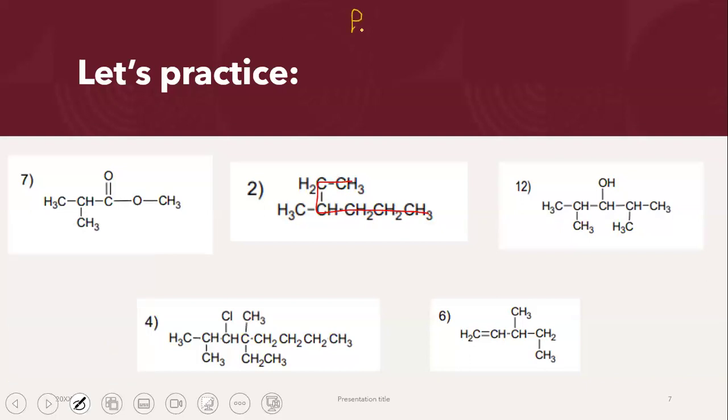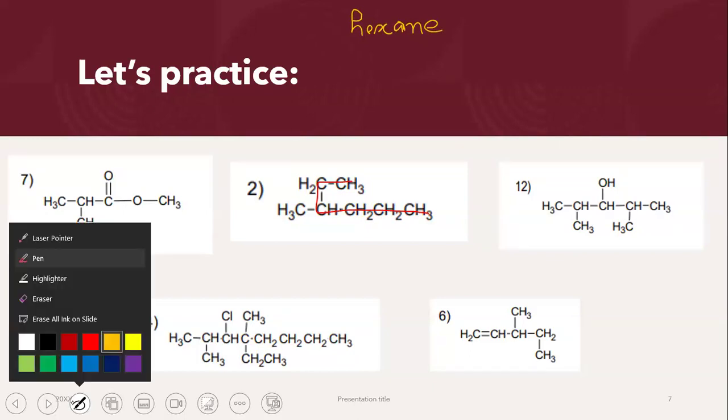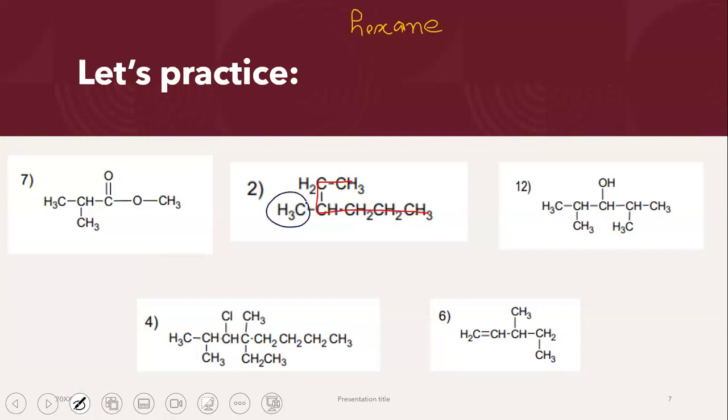Okay, after writing down hex, we are going to write down the name of our functional group. Our functional group over here is going to be alkane, right? This is an alkane. So the name is going to be hexane. Now, after that, you are going to identify the side chain. What is the side chain? Is there any side group? Is there anything other than the functional group? Is there any chlorine, any bromine? Is there something else involved? Yes, there is a CH3, right? Whenever we have 1 carbon atom, that's methyl.